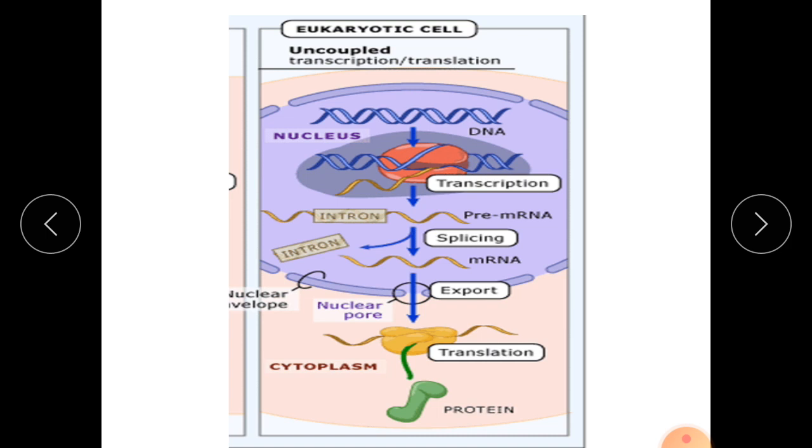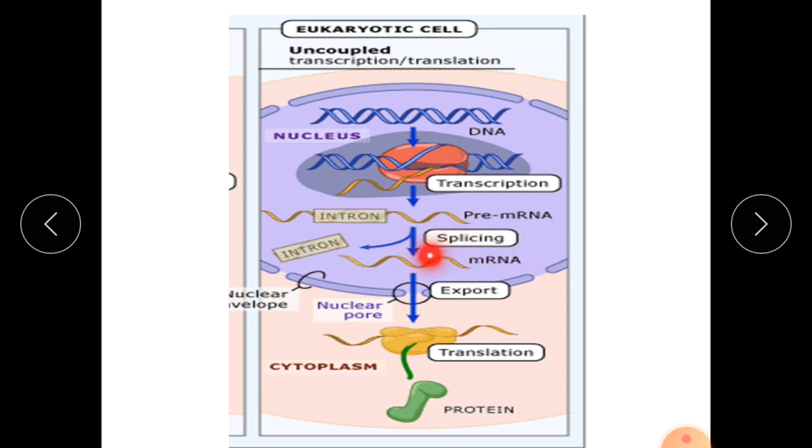Now in the eukaryotic cell, uncoupled transcription and translation occur. Here in the nucleus, this is the DNA, and with the help of the RNA polymerase enzyme, transcription occurs, forming the mRNA. This mRNA has two parts, introns and exons. The intron is the non-coding part, which doesn't contain any code, and the next process is called gene splicing, or splicing.